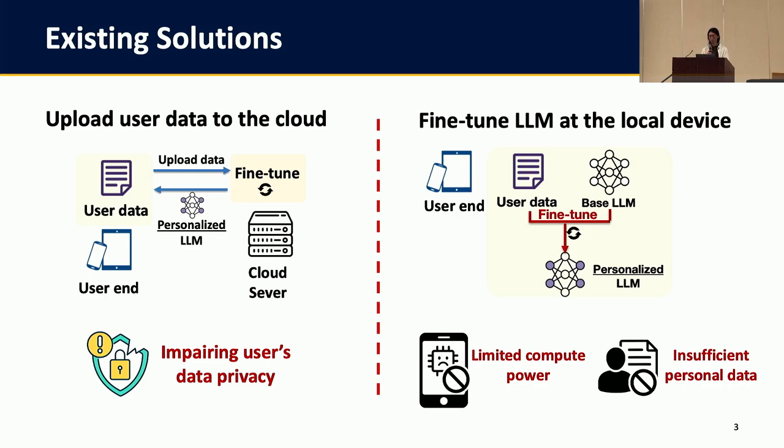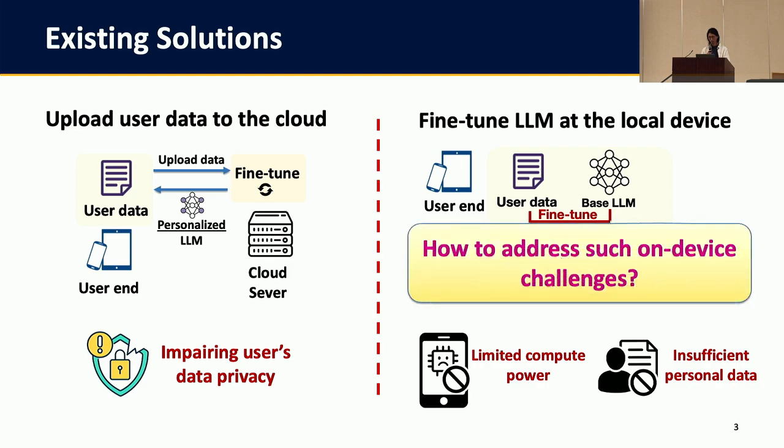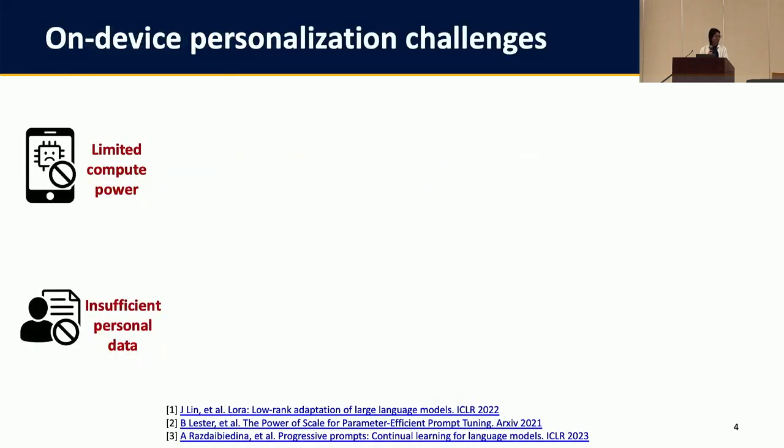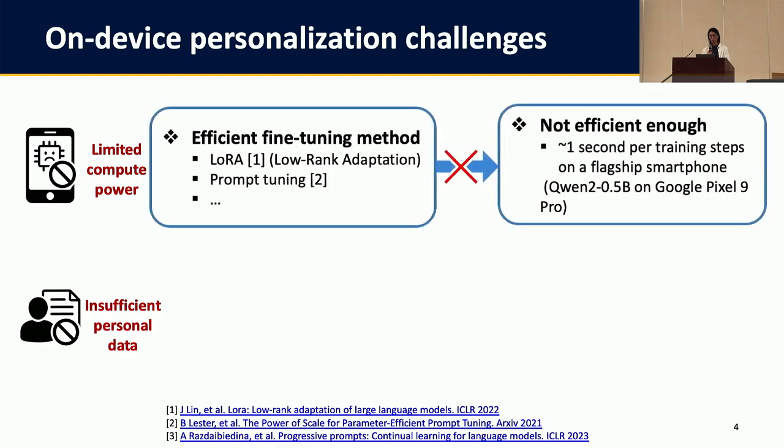And these two challenges cannot be addressed by simple existing methods. First, regarding the limited computing power, we can use some efficient fine-tuning method to reduce the computing cost. However, such reduction is not significant enough because they still need to backpropagate through the entire model. So, in our experiment, even fine-tuning a 0.5B model for one training step on a flagship smartphone will need 1 second even with the efficient fine-tuning method.